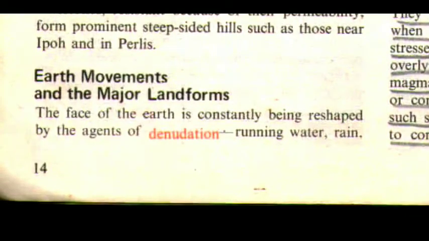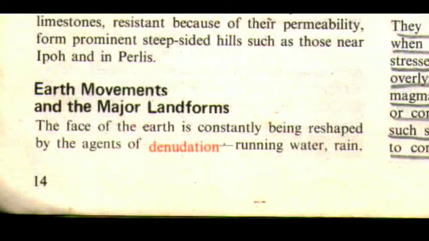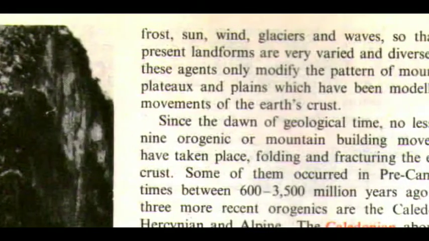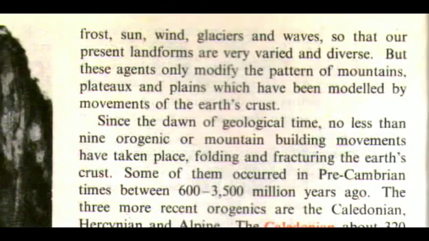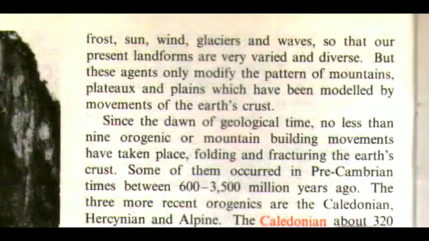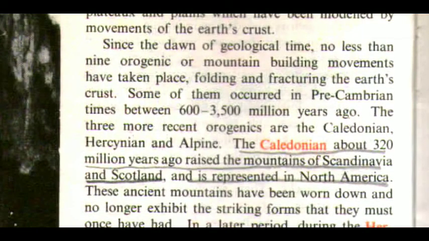Now we are going to discuss the Earth's movements and the major landforms. The face of the Earth is constantly being reshaped by the agents of denudation: running water, rain, frost, sun, wind, glaciers, and waves. So our present landforms are very varied and diverse. But these agents only modify the pattern of mountains, plateaus, and plains which have been modeled by movements of the Earth's crust. Since the dawn of geological time, no less than 9 orogenic or mountain building movements have taken place.